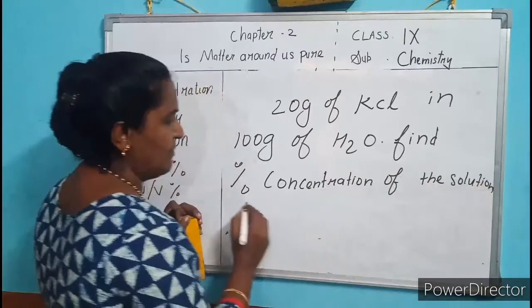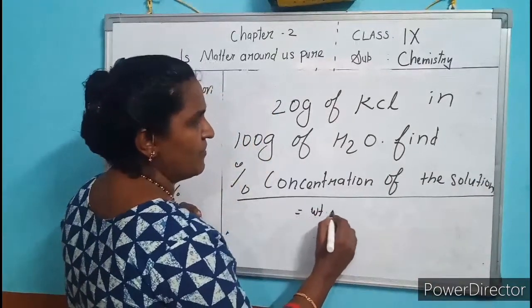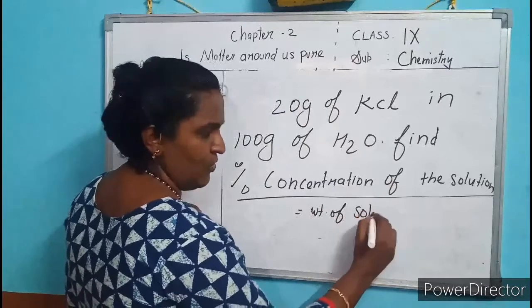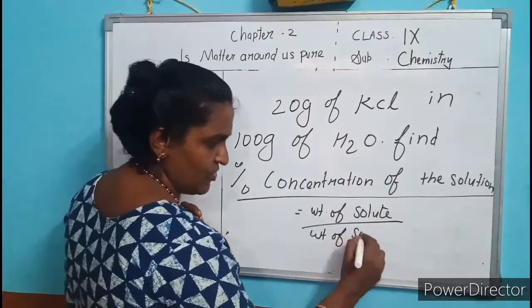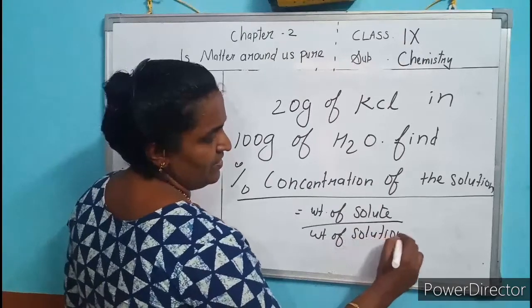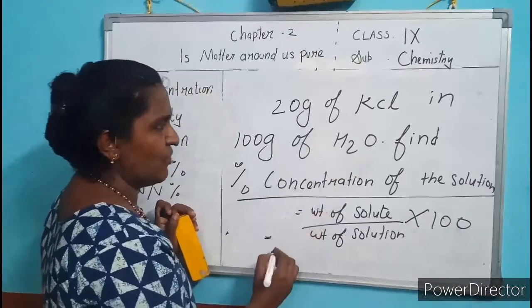What is the percentage concentration of solution? Equal to weight of solute by weight of solution into 100.